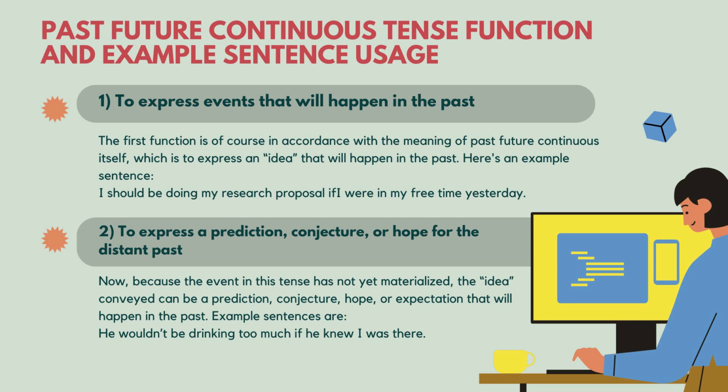past future continuous tense function and example sentence usage. After knowing the formula, examples, and also the time description of this tense, now I will discuss the function of past future continuous tense to complete your knowledge about tenses. So, what are the functions of this tense? 1. To express events that will happen in the past.